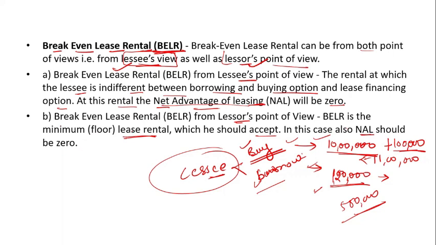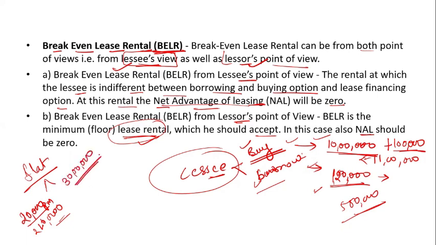The lessor also decides on the basis of the rent. Suppose he is getting 20,000 rupees per month, so how much will he get in a year? 2,40,000 in a year. And if he sells out at one time, he will get a lump sum amount of suppose 30 lakh.